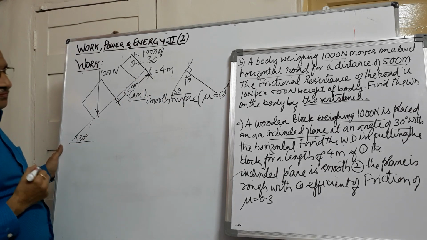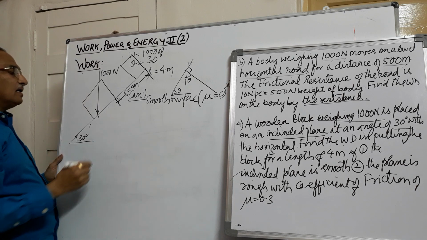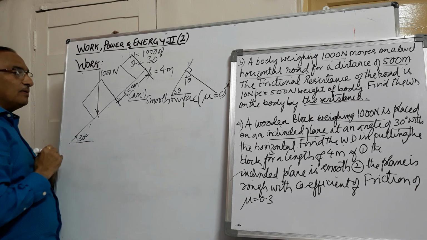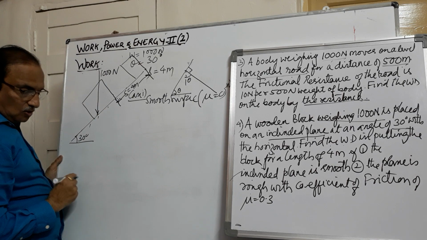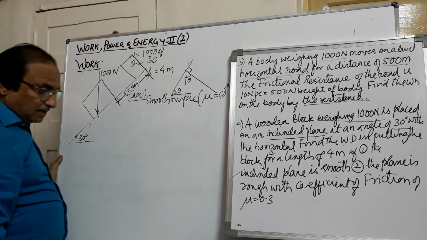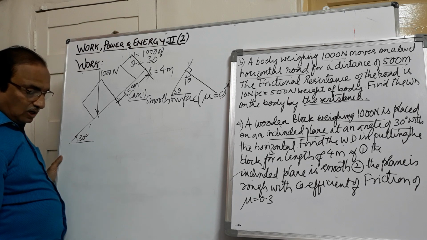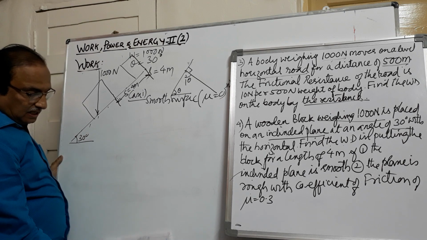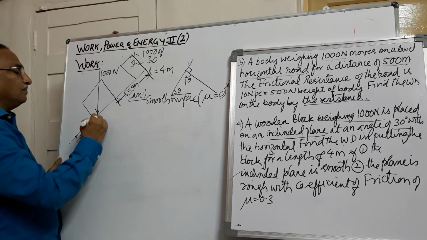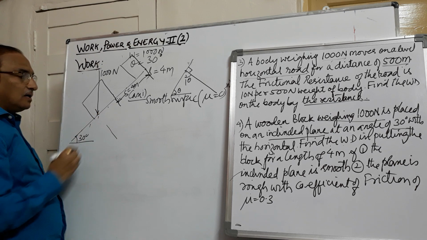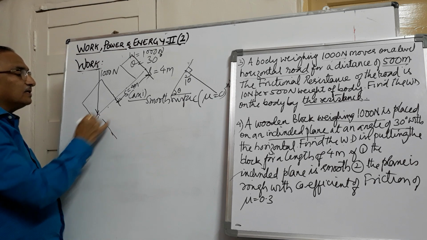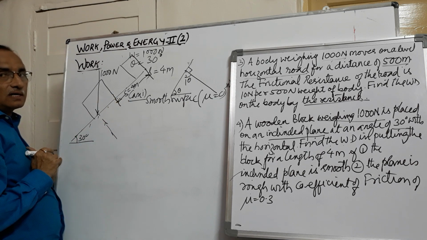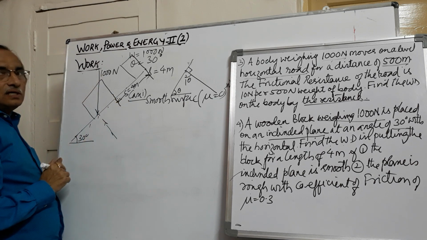By a distance of 4 meters. Now here, whenever we draw the free body diagram of weight 1000 Newton, we come across the reaction. Whenever a body is in contact with any surface, it will have a reaction. This reaction acts perpendicular to the surface. Since the reaction is perpendicular to the surface, it is not going to do any work. Only work is done by this 1000.